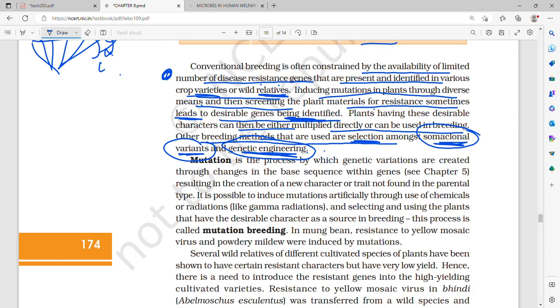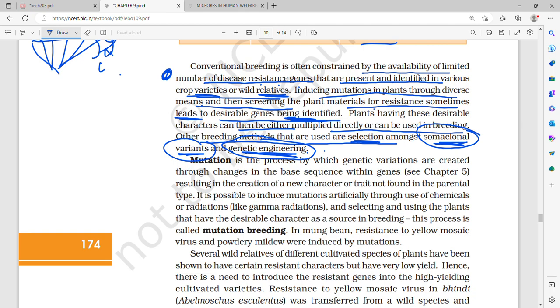Then conventional breeding is often constrained. Why? Because of the availability of a limited number of disease-resistant genes which are present and identified in various crop varieties and wild relatives. What happens in inducing mutation, that is, in screening of plant material for resistance, sometimes leads to desirable genes. When we induce mutation, plants which have the desirable characters can either be multiplied directly or be used in breeding. What are the other breeding methods for selection? That is somaclonal variants and genetic engineering.